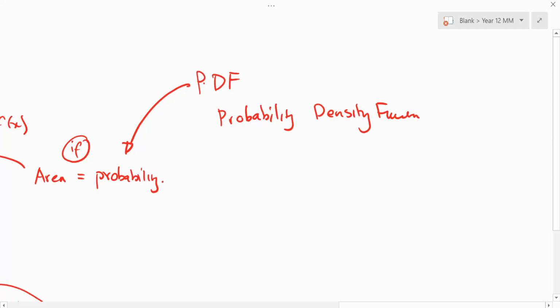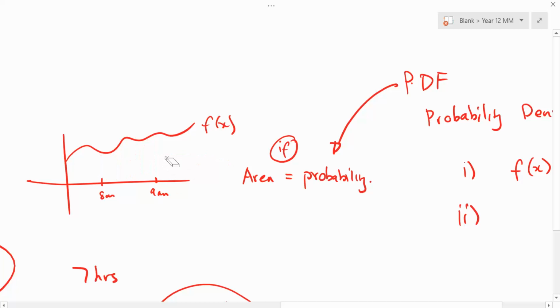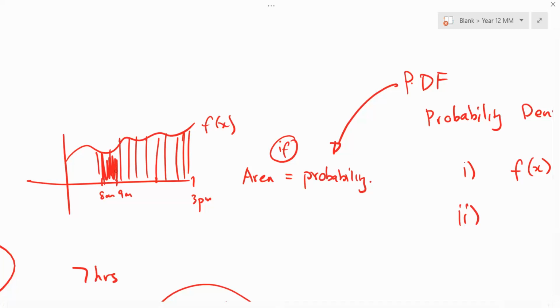And yes, Sebi, you were right. Number one, it has to be not negative, which means the curve is above the x-axis. Two, the sum of all the probabilities has to be 1. Imagine the curve carried on all the way to 3 p.m.; that's 7 hours, and 8 a.m. to 9 a.m. is a portion of that. The whole area, 1/7 plus 1/7 plus 1/7 and so on, has to equal 1.